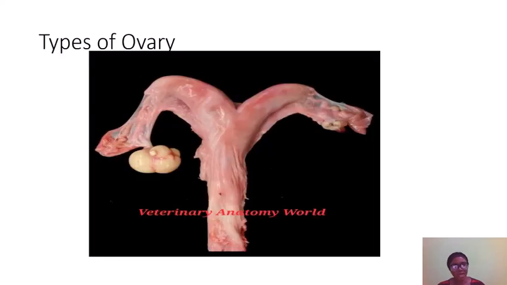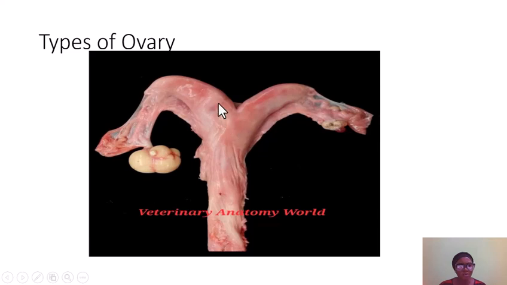Now, this is a more clear image of the ovary. Here we have the ovary, and can you see this convoluted or twisted or coiled tube? This is the fallopian tube. Yes, this is the fallopian tube.